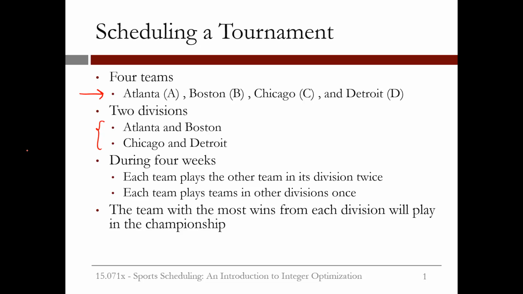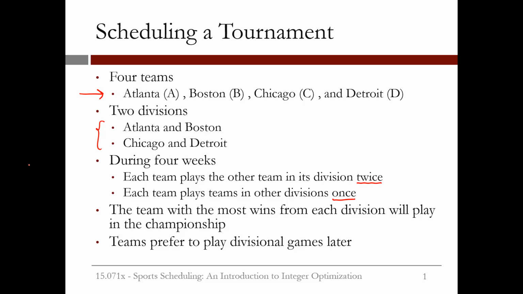During the 4 weeks, each team plays the other team in the same division twice, and each team plays the teams in the other divisions once. The team with the most wins from each division will play in the championship game. For this reason, teams prefer to play divisional games later.